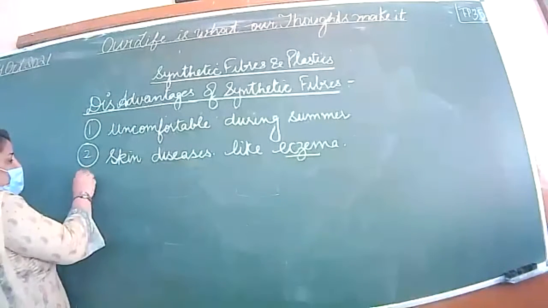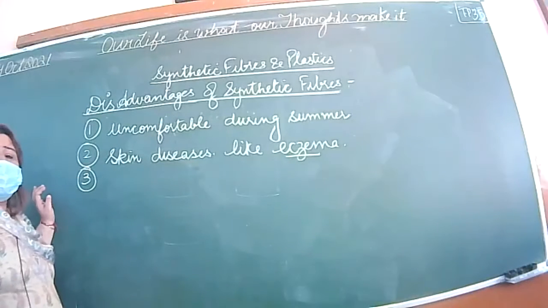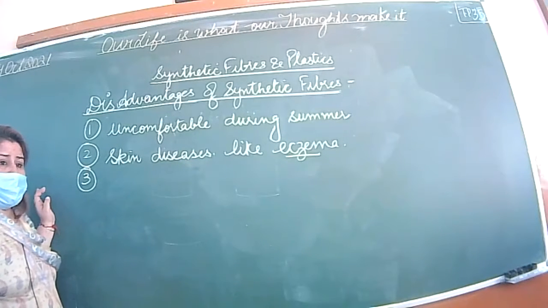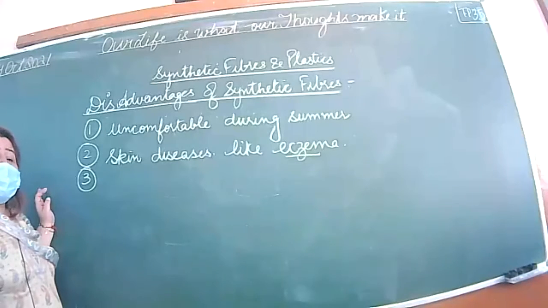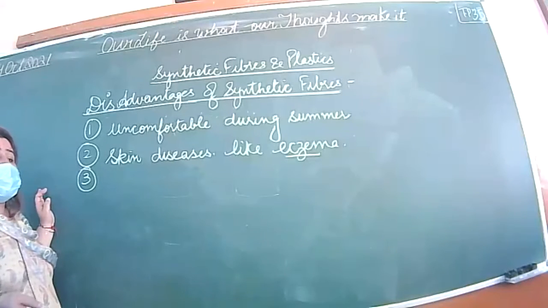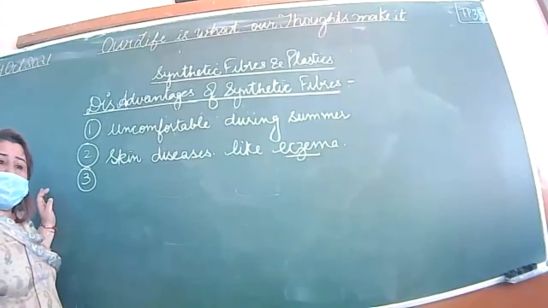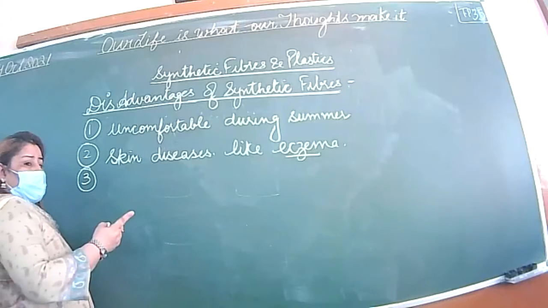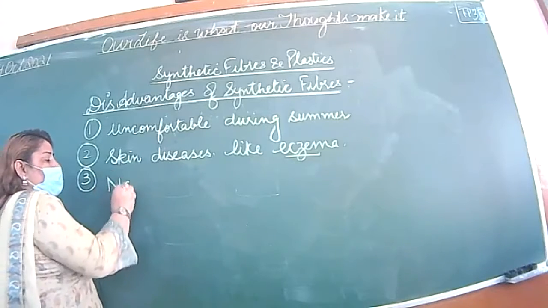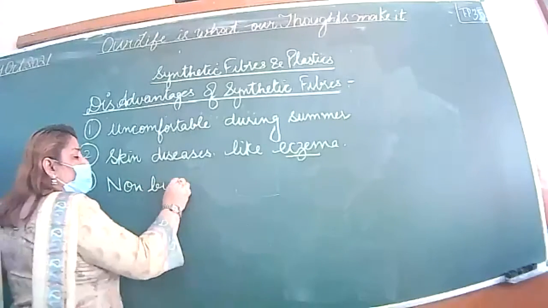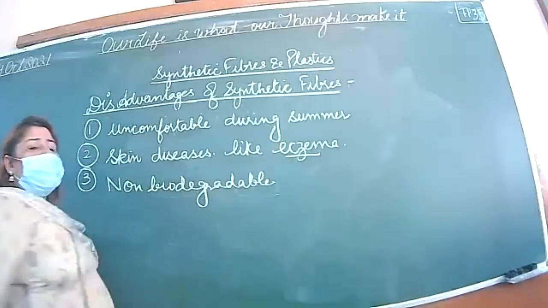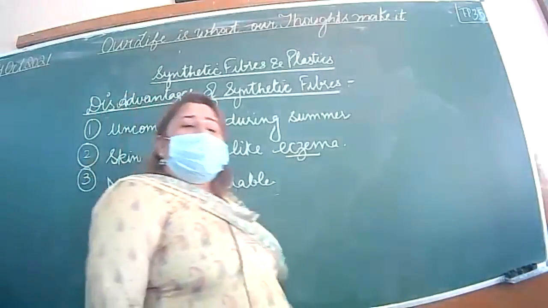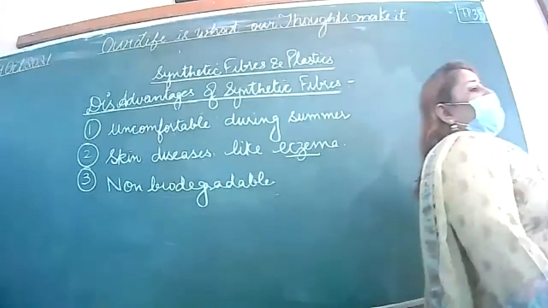Third point, as we are saying synthetic fibers, these are man-made. So what are we using? Chemicals. And if we are using chemicals to make these synthetic fibers, that means these are non-biodegradable. Non-biodegradable means that they cannot be decomposed easily.